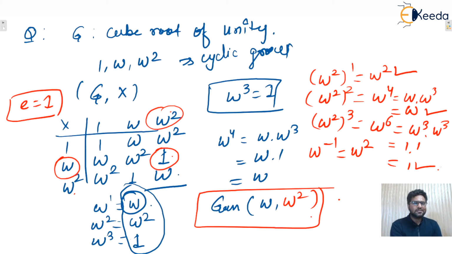So we can generalize, the cube root of unity is also a cyclic group under multiplication. Remember, this binary operation must be multiplication. So we can generalize that the nth root of unity under multiplication will also be cyclic, isn't it?